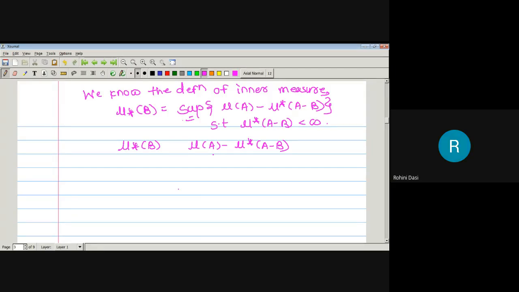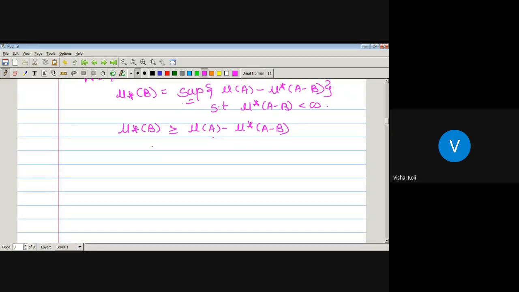Greater than equal. ग्रेटर दॅन इक्वल टू असेल, कारण इनर मेजर हा इक्वल आहे कुणाला सुप्रीममला, तर त्याच्यातल्या कोणत्याही आर्बिट्ररी व्हॅल्यूजला तो ग्रेटर इक्वल असेल. सो हिअर वी गेट inner measure of B will be greater equal by measure of A minus outer measure of A minus B. That is, it can be written as inner measure of B is nothing but measure of A minus outer measure of A intersection B complement.